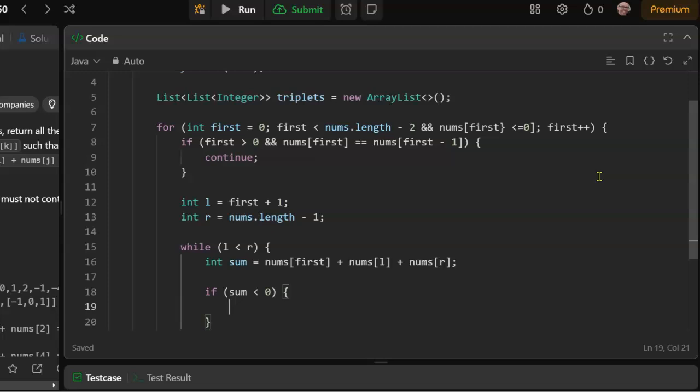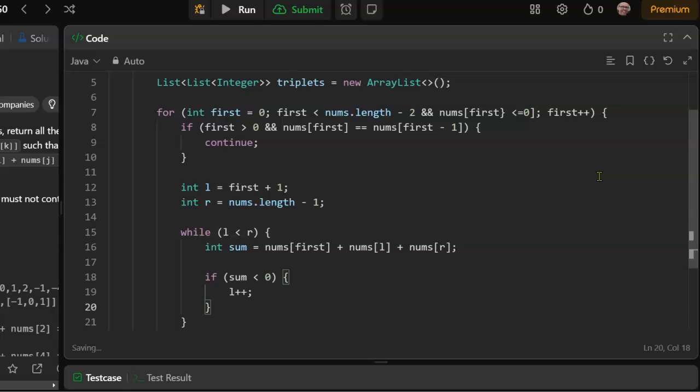Is that right? If it's less than 0? Yes. We need to increment the left pointer.